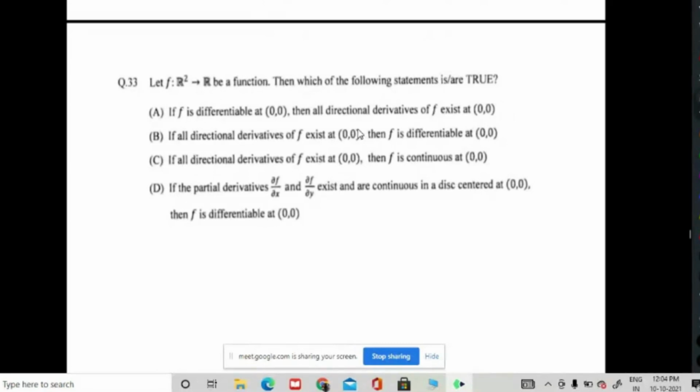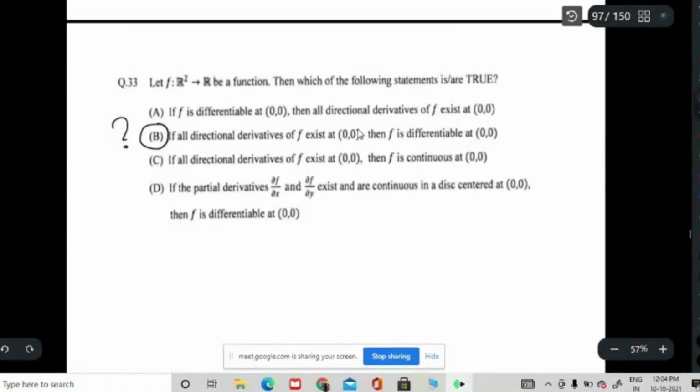What about the second one? Somebody told that this is correct. Is that correct? No, sir. Why? Because we solved the last example: all directional derivatives at x are 0, but we found one discontinuous function, so it is not even differentiable. No, B is not correct. A and D.